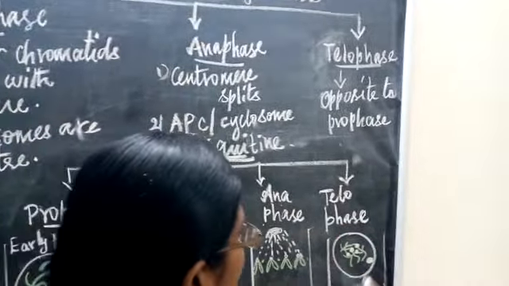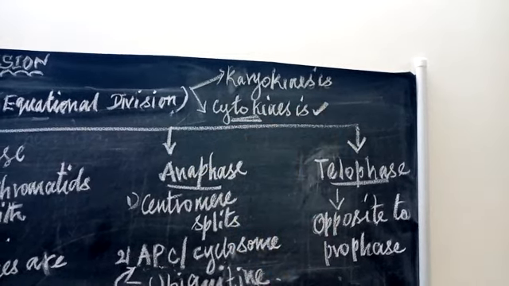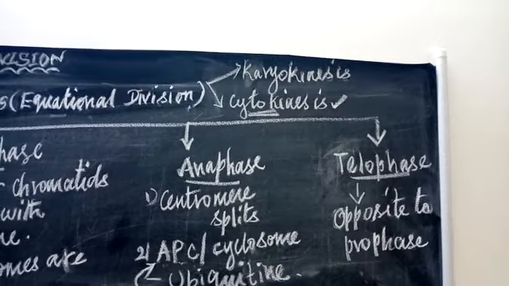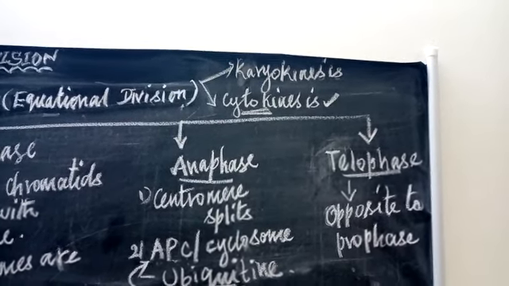Now totally 2 chromosome sets with 2 nuclei are formed here. Now there are 2 cells. This is the karyokinesis stage: the nucleus divides, and the division of the nucleus is over. After that it is followed by cytokinesis. What is meant by cytokinesis? That means division of the cytoplasm. At the end of telophase, the cytoplasm starts to divide.